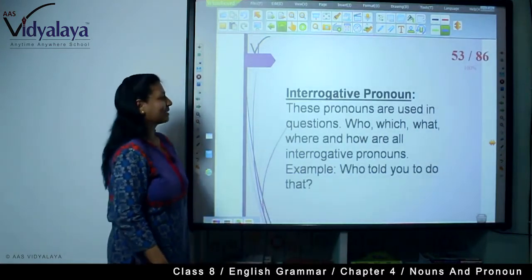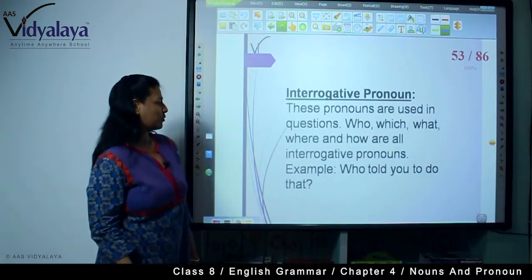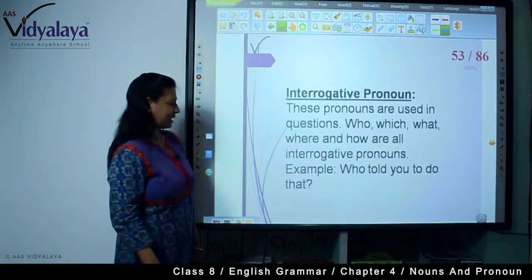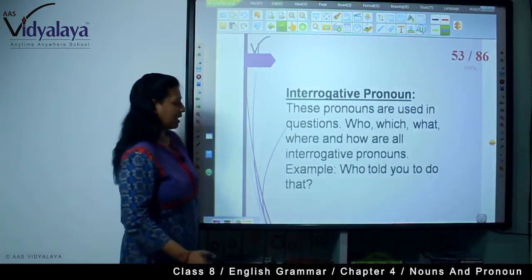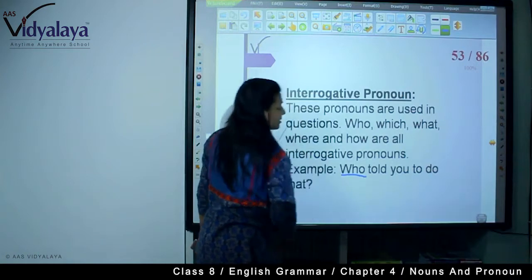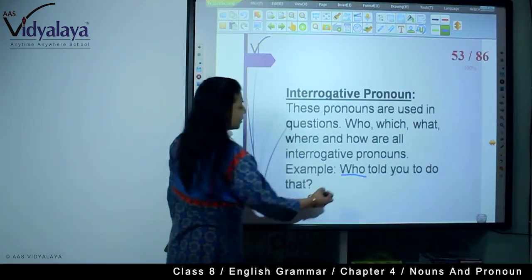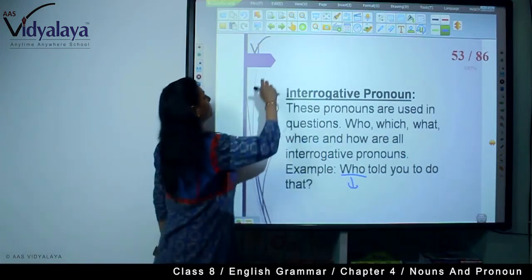Interrogative pronoun. These pronouns are used in questions. Who, which, what, where, and how are all interrogative pronouns. Example, who told you to do that? Right? Instead of saying any proper noun, we are using the pronoun who. Who told you to do that?